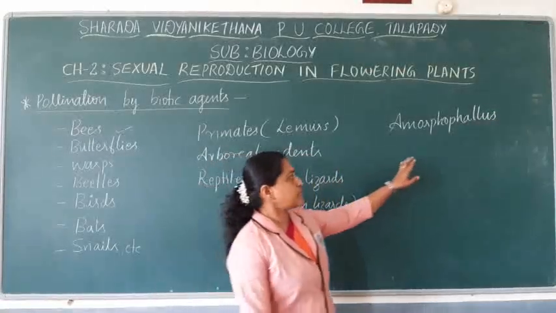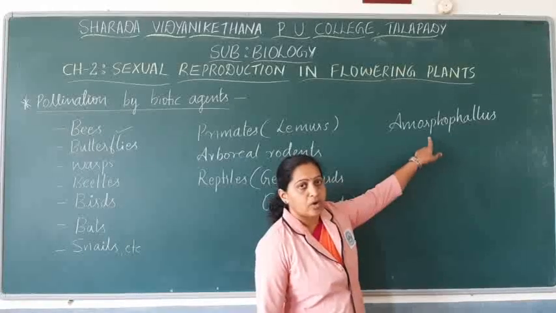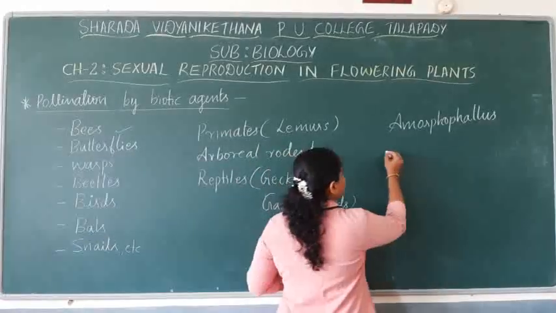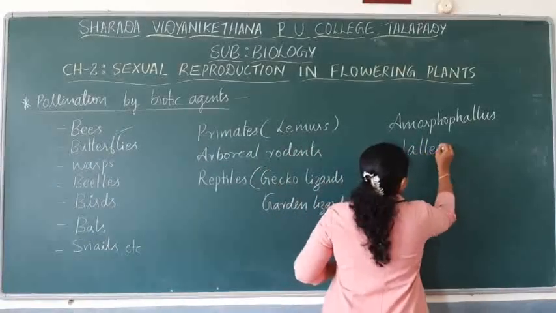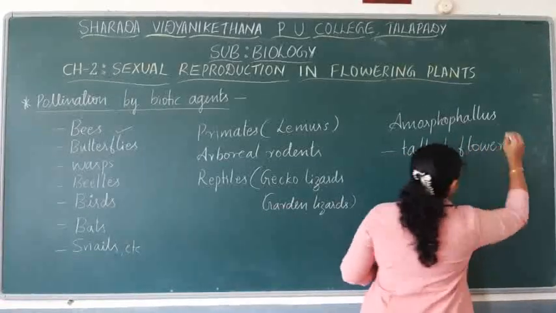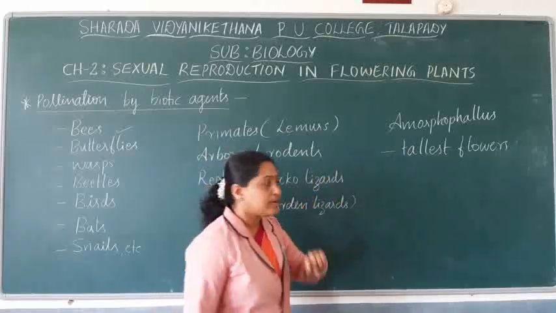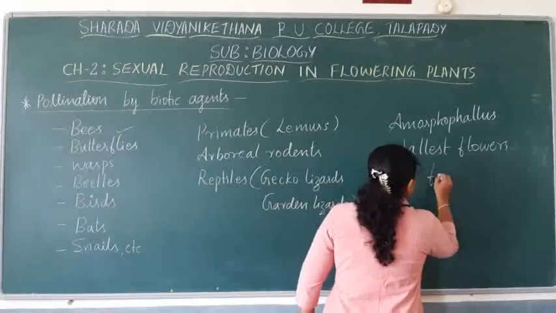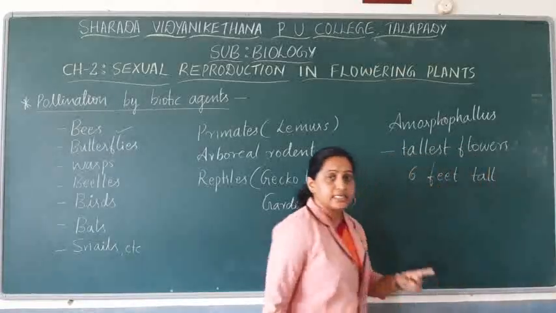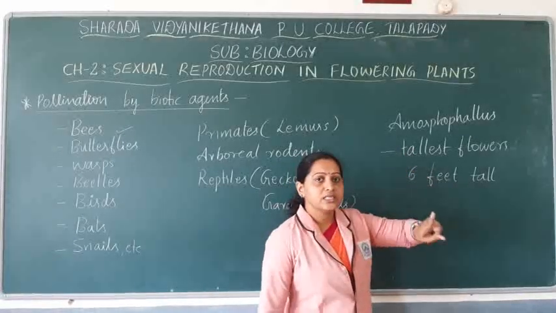And you know what is the speciality of this flowering plant? It is considered the tallest flower. And do you know how tall these flowers are? The flower itself, not the plant, is 6 feet tall.